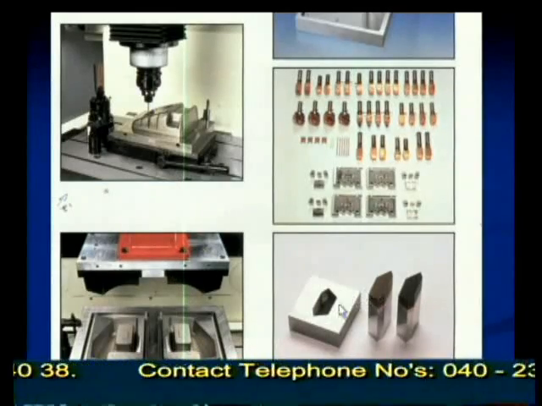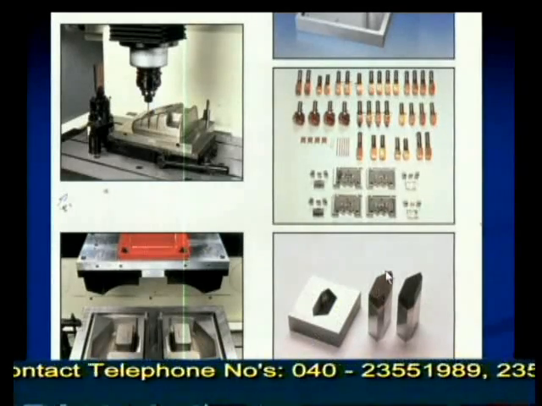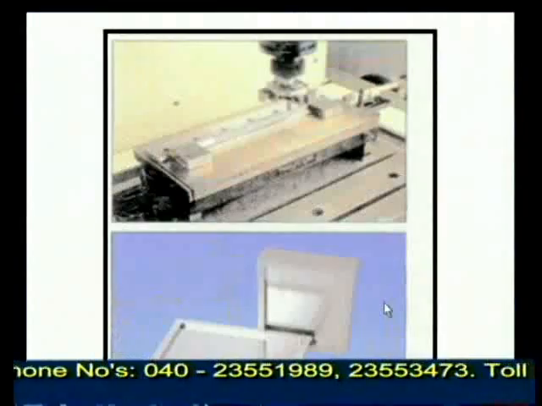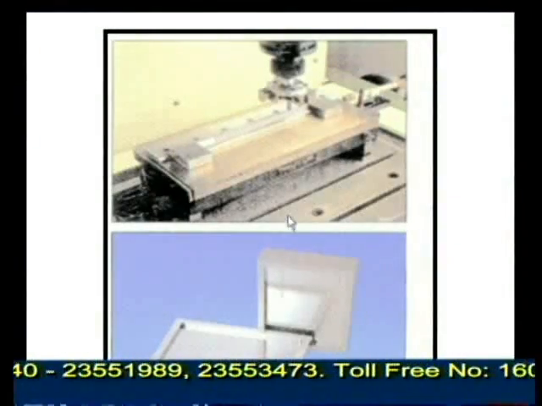And again you can see here there is a tool, a very narrow tool, and here the intricate shapes. This is the shape of the workpiece and this is the tool. Like this we can go for different types of things. So, now with this we will conclude this electrical discharge machining. Next, let us go for chemical milling.